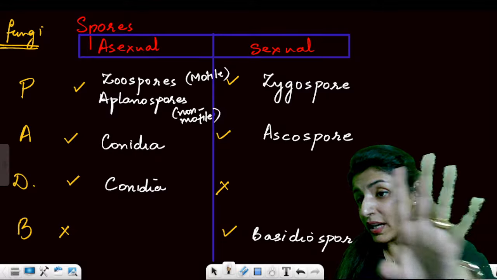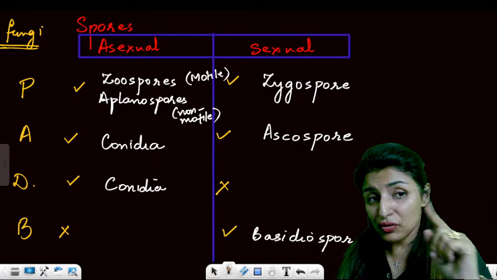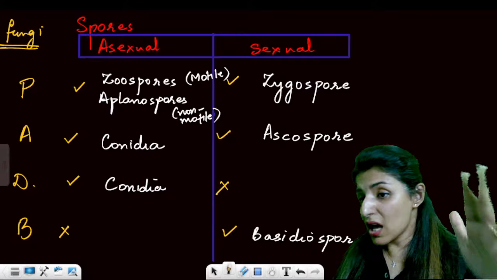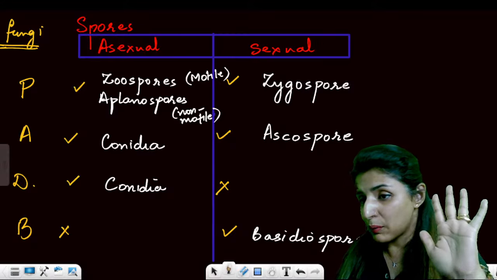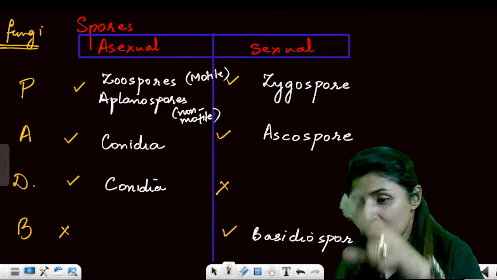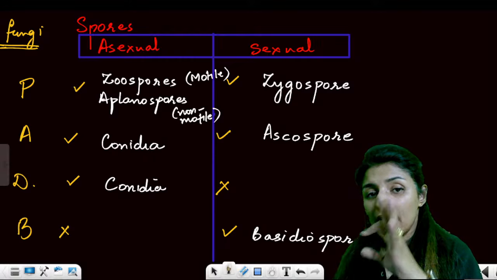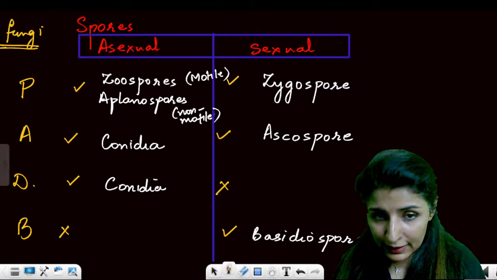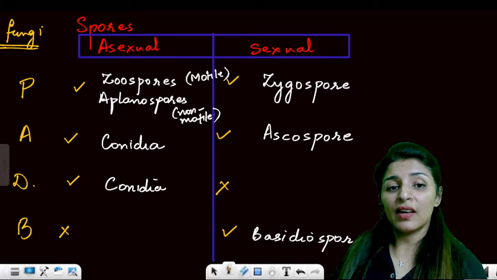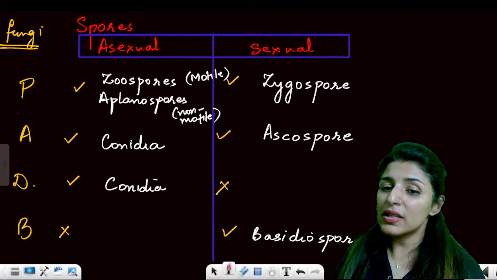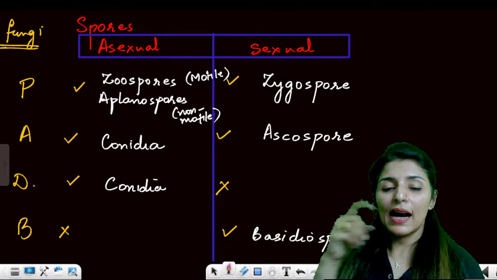See, from this one table, you are learning three different things. First, which class of fungi will show which kind of reproduction, sexual or asexual. Second, the type of spores which will be present, asexual and sexual. And the third thing that you're going to learn is very important: which of the spores are formed endogenously and exogenously.